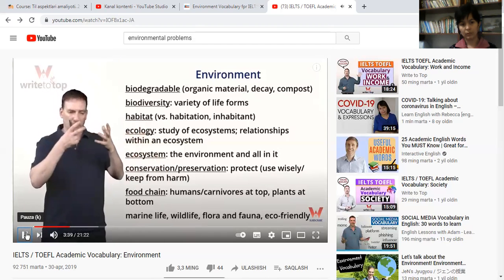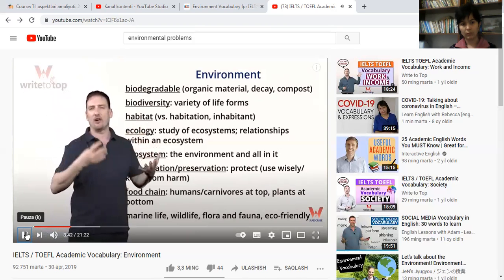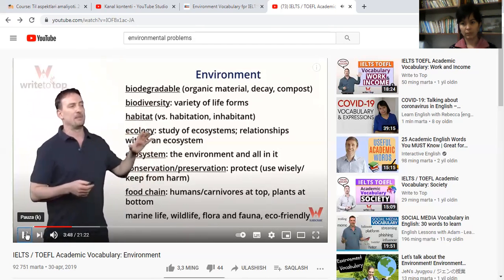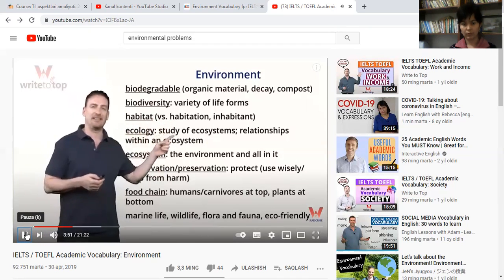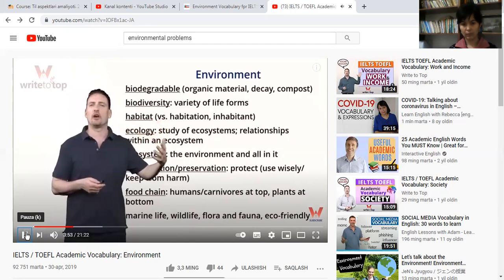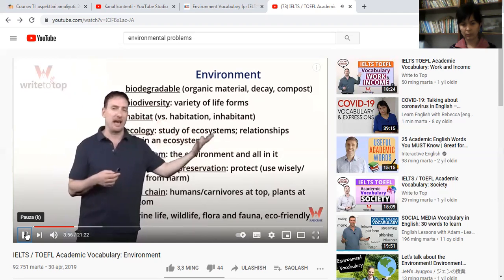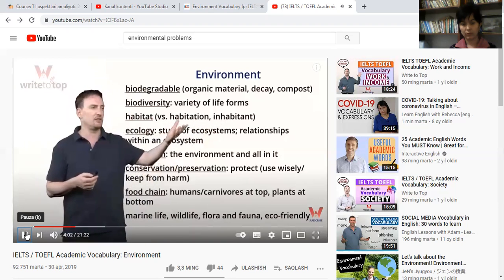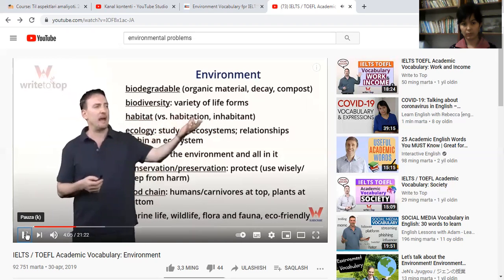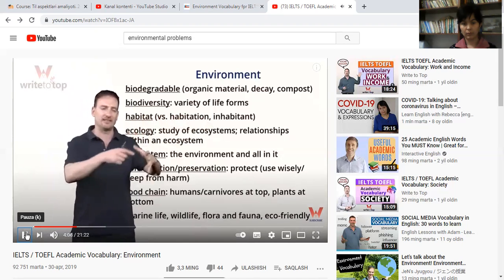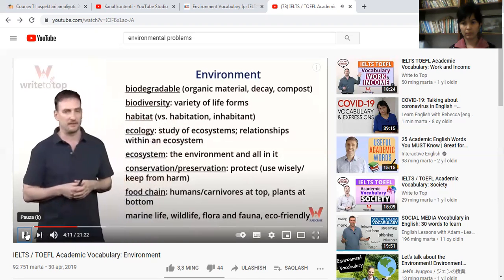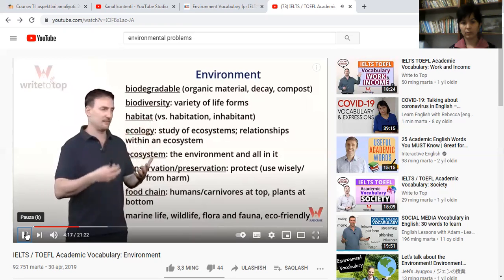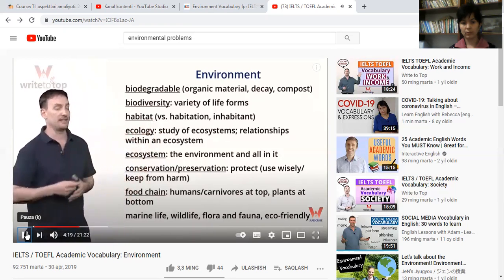If you're talking about the Earth, the planet, this is the habitat of all living things, carbon-based organisms like humans, animals, plants. Be careful not to confuse habitat with habitation. Habitation, you're going to use to talk about people, where people live, homes, houses, etc. And an inhabitant you can use with habitation or with habitat. So the inhabitants of a habitat are all the living things in that particular environment. If you're talking about the forest, all the animals, all the birds, all the insects that live in that habitat, they are all inhabitants.